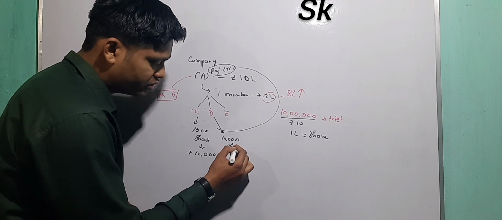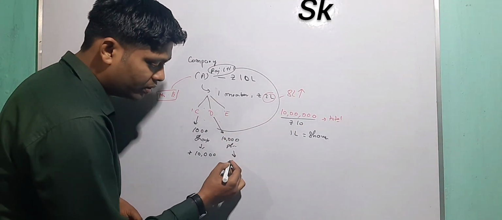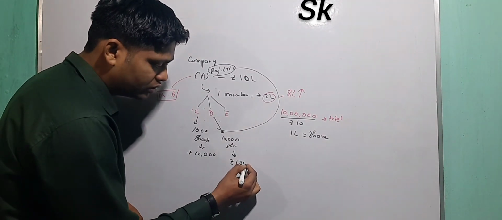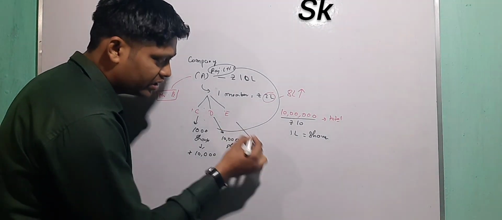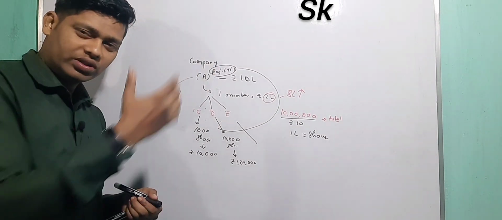10,000 shares. So one value is rupees 10. So 10,000 into 10, how much? Rupees 1 lakh he is going to pay. Like this he is going to get the entire amount from the outside people.